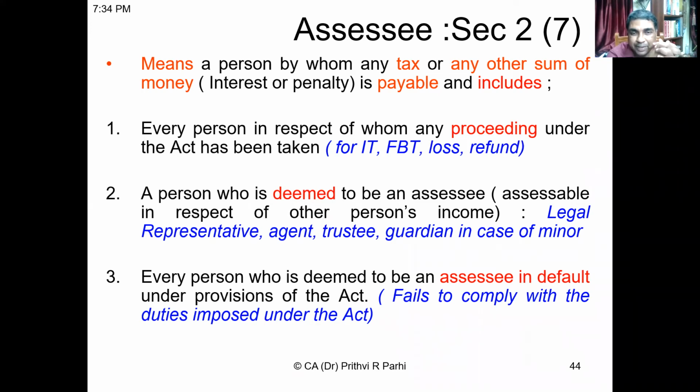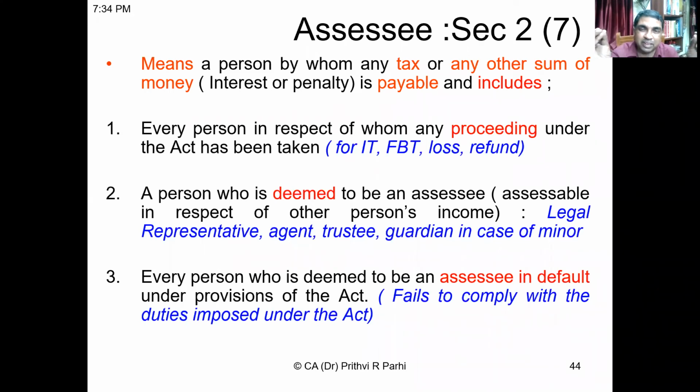Then the third point, every person who is deemed to be an assessee in default. That means he has committed some default under income tax law. He might have paid tax, but he has failed to comply with some other requirements, for example, he has not filed income tax return, or he has not deducted tax at source. The Income Tax Act requires some compliances. If these are not made, there is a default. A person committing a default is always an assessee.